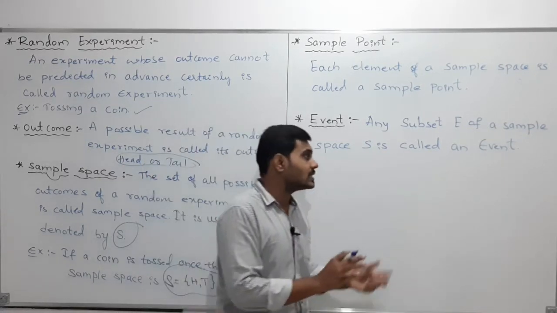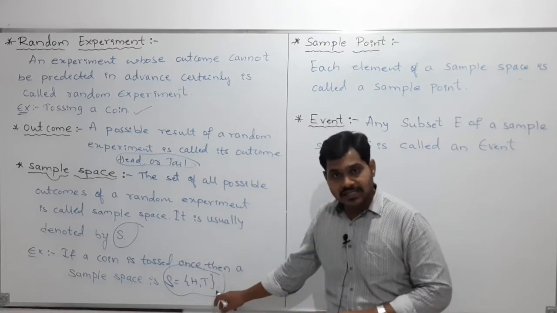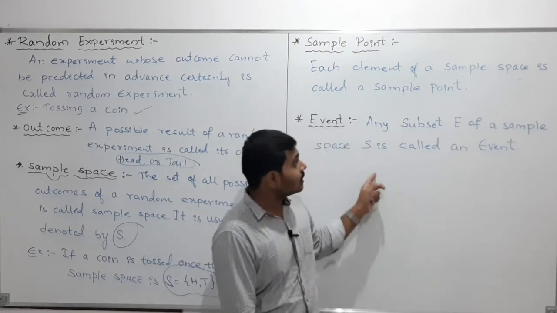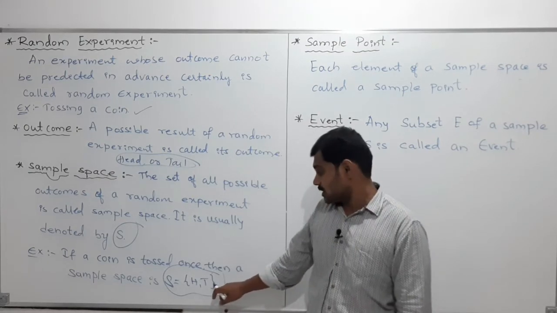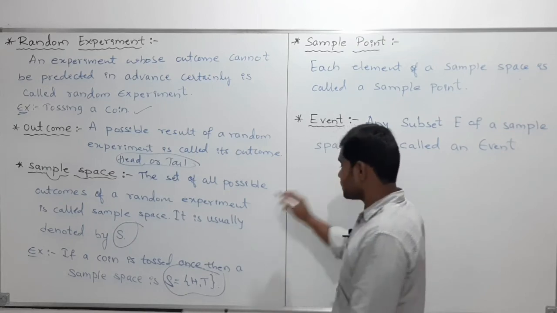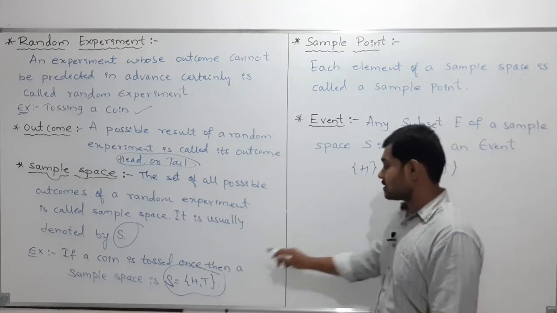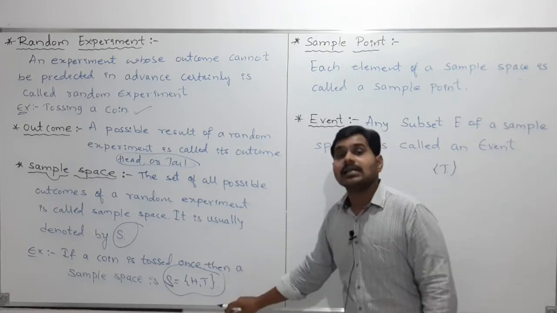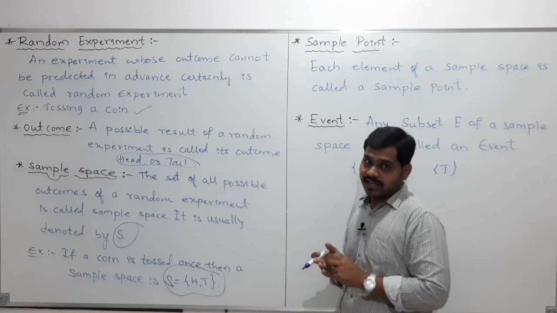My dear students, if you consider a sample space S equal to {H, T}, here H is a subset of this sample space, and T is also a subset of it. So any subset of the sample space we call an event E.